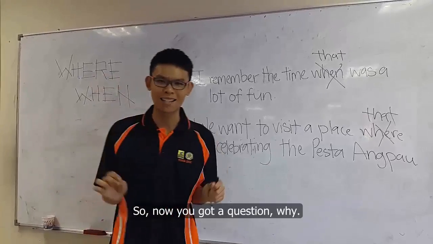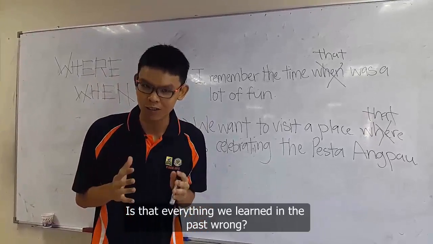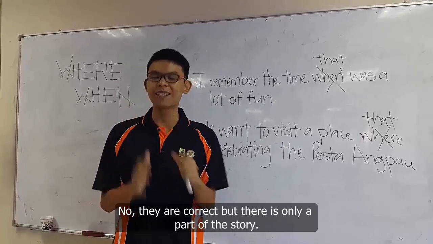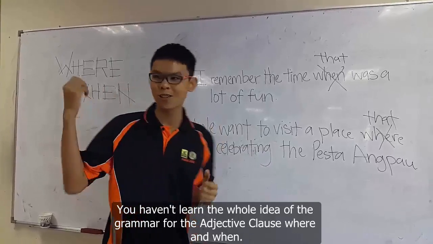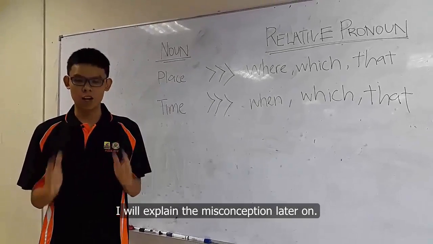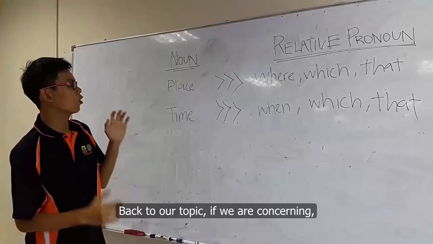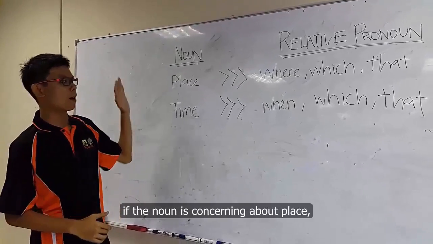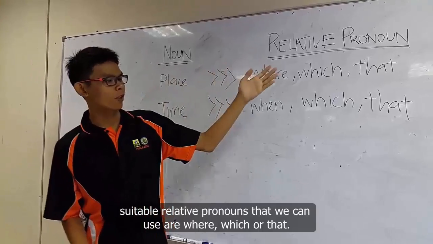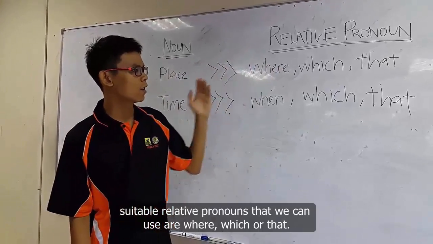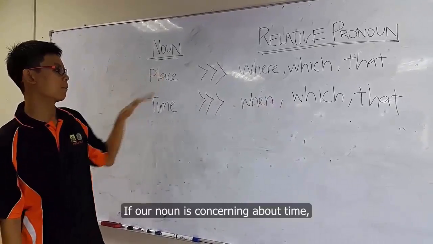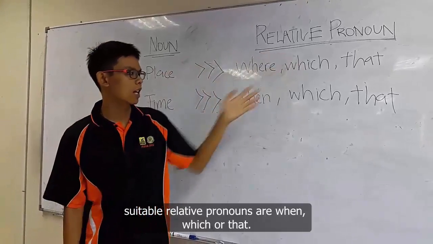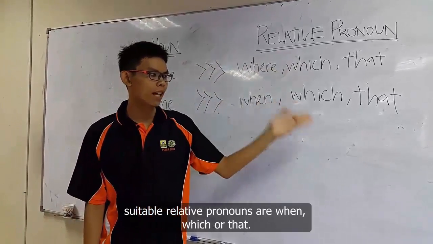So now you have the question, why? Is everything that we learned in the past wrong? No, they are correct, but there's only a part of the story. You haven't learned the whole idea of the grammar of the adjective clause where and when. I will explain the misconception later on. Back to our topic. If the noun is concerning about place, suitable relative pronouns that we can use are where, which, or that. Similarly to time. If our noun is concerning about time, suitable relative pronouns are when, which, or that.